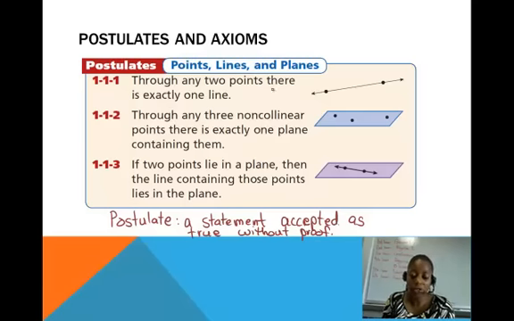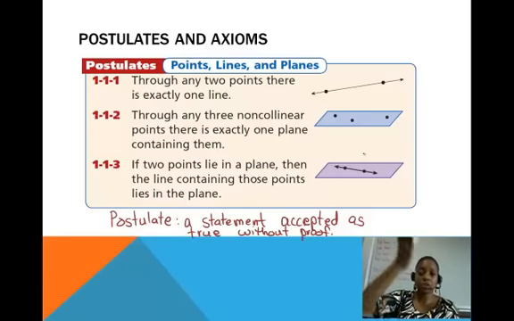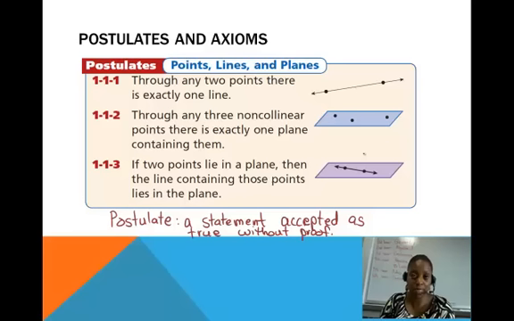One is that through any two points, there is exactly one line. If I have two points here, I can draw one and only one line. I can't draw a different line because lines are straight. I can't draw a different line that passes through those two points. The second postulate is through any three non-collinear points, there is exactly one plane. So no matter where you position the three points in the air, you can imagine that there is just one flat surface that contains all three of those points.